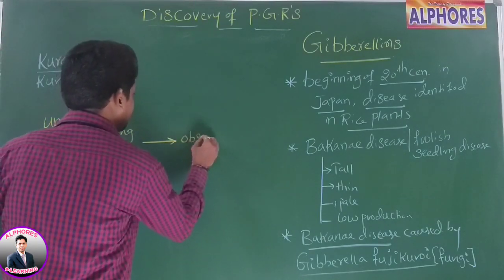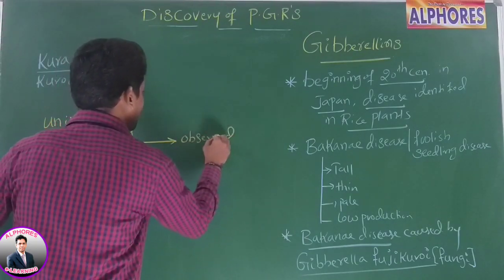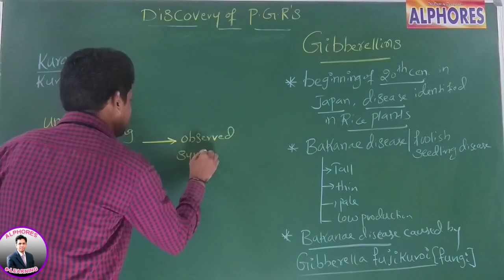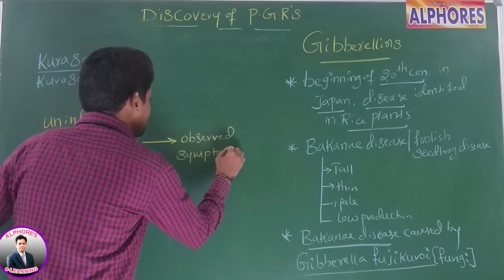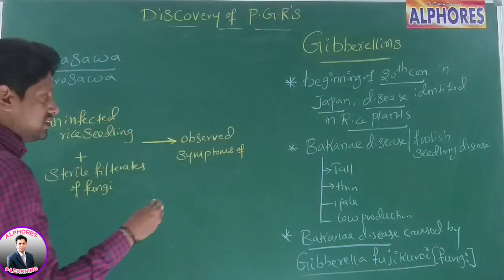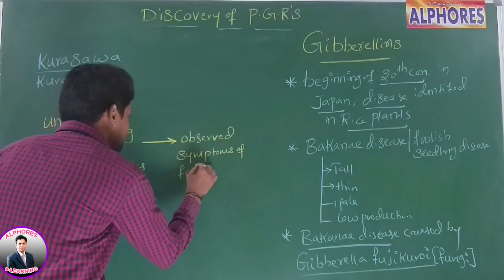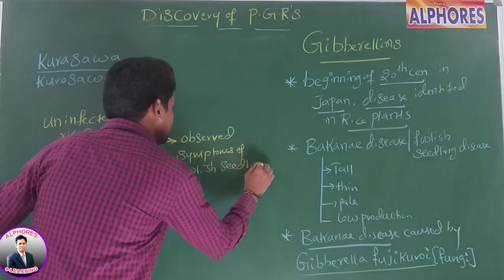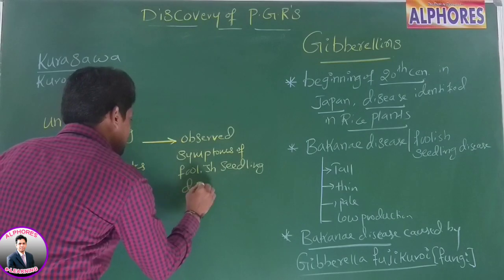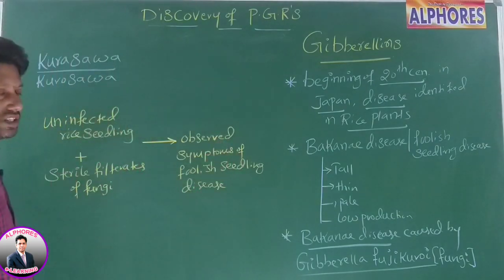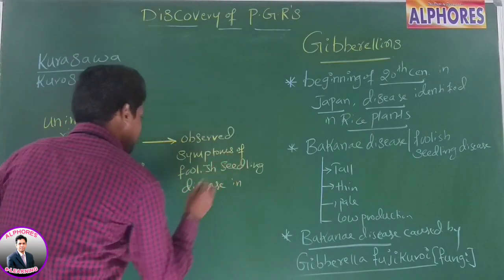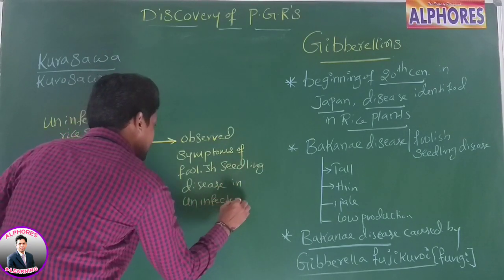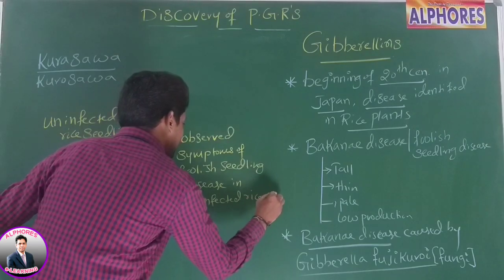What did Kurosawa observe? Symptoms of which disease? Foolish seedling disease in uninfected rice seedlings.